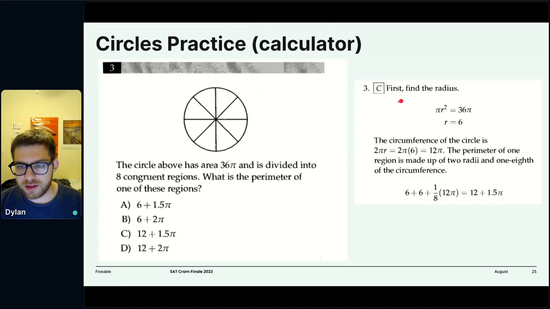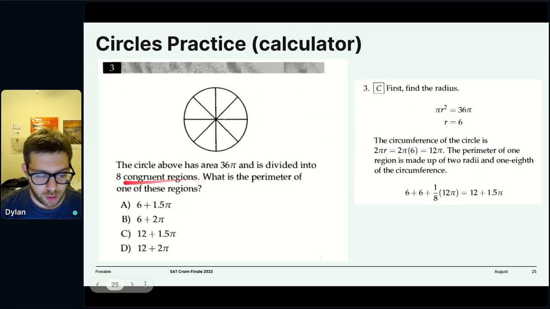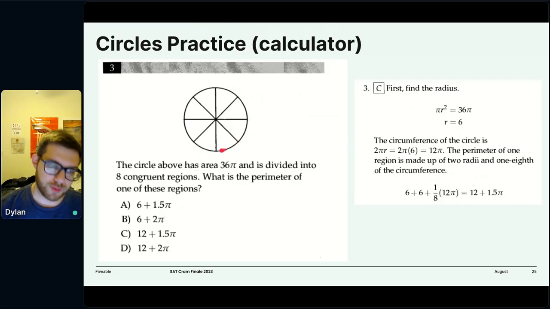Alana, so this 1.5 came from 12 pi over 8. So 12 over 8 is equal to 1.5. And the reason we know that it's 1/8 is because we're told in the problem it's divided into 8 congruent regions. So 1/8 of the circle, 2/8 of the circle, 3/8, 4/8, 5/8, 6/8, 7/8, 8/8. And so we know that this is 1/8 of the full circumference, 12 pi. We know the circumference because we found the radius. And so we found the circumference, and 12 over 8 is 1.5.